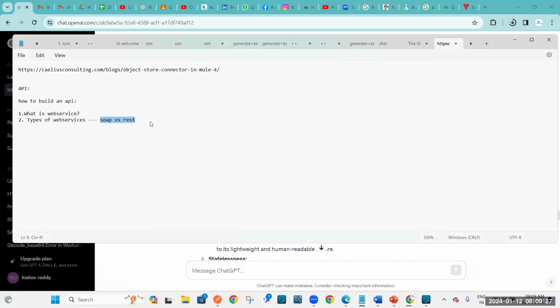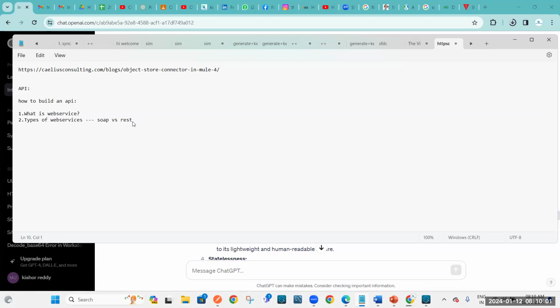Is it just for your course, or is MuleSoft more REST friendly, or can we do SOAP in MuleSoft as well? In this Mule course, we are using only RESTful APIs, not SOAP. In Mule 3, we have SOAP support, but here we are learning Mule 4. Almost 99% of the organizations are using only RESTful APIs, not SOAP.